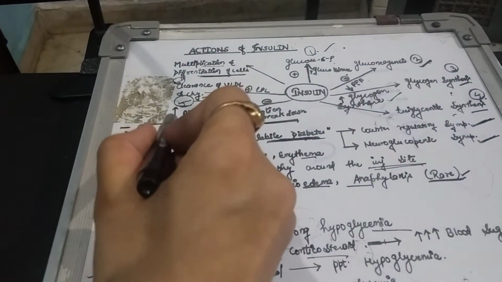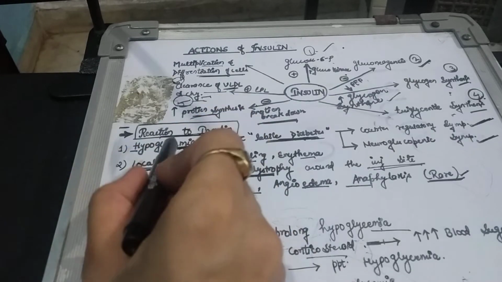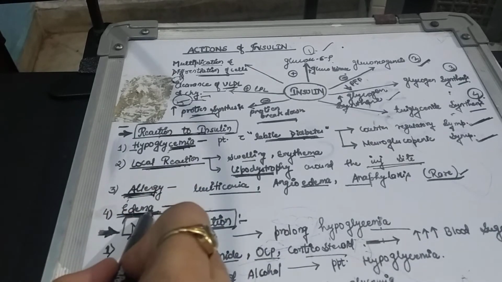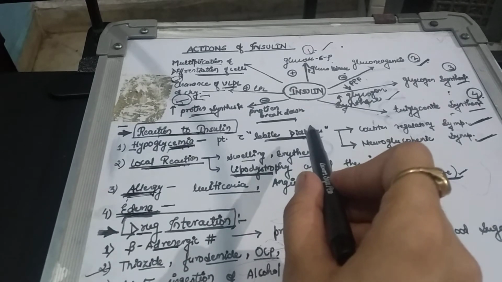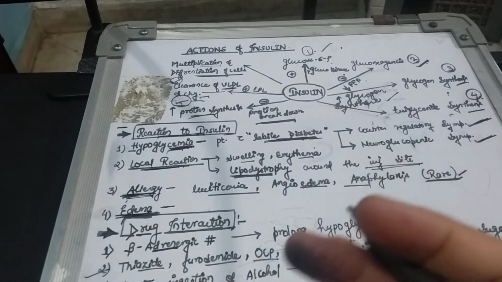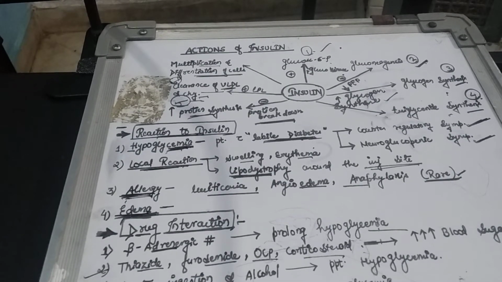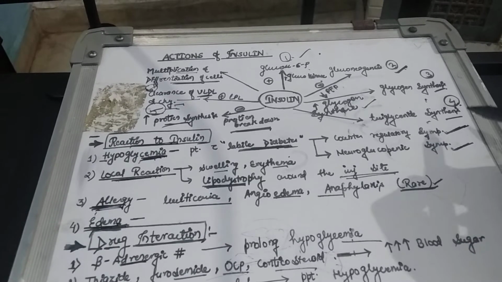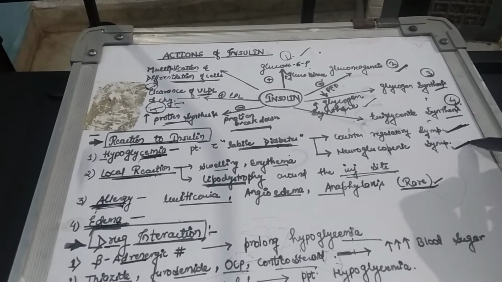So our next topic is reactions to insulin. What reactions will occur? One is hypoglycemia, then local reaction, allergy and edema. Hypoglycemia is seen in patients with labile diabetes. Labile diabetes is seen in patients whose insulin requirement keeps fluctuating and is unpredictable. In response to such hypoglycemia, there will be two responses: one is the counter-regulatory sympathetic response, and the other is neuroglycopenic symptoms.